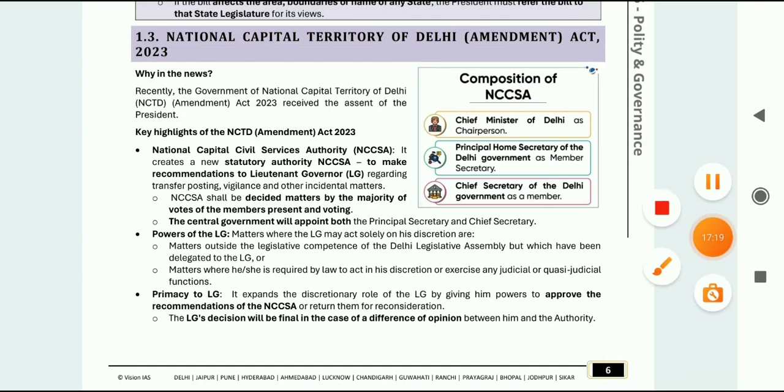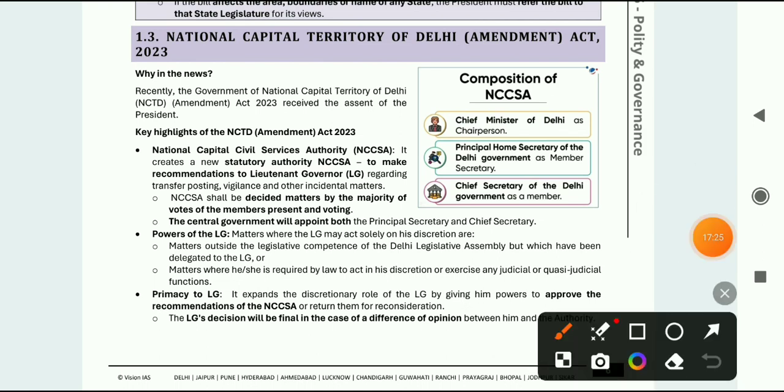Statutory Authority. Here it is given, the National Capital Civil Service Authority makes recommendations to the Lieutenant Governor regarding transfer, posting, vigilance, and other incidental matters. NCSA shall decide matters by the majority of votes of the members present and voting. The central government will appoint both the principal secretary and chief secretary. Here it is given the National Capital Civil Service Authority that is present there.